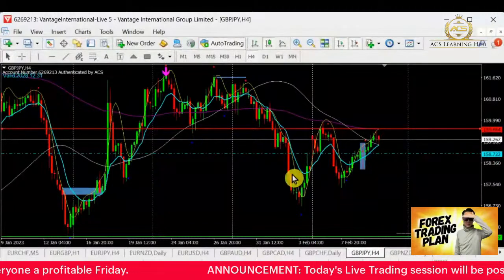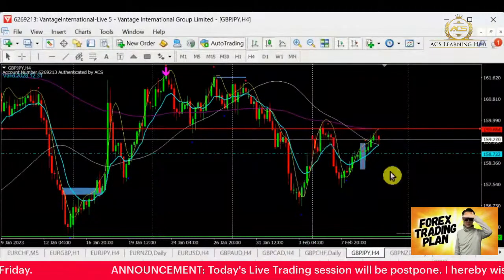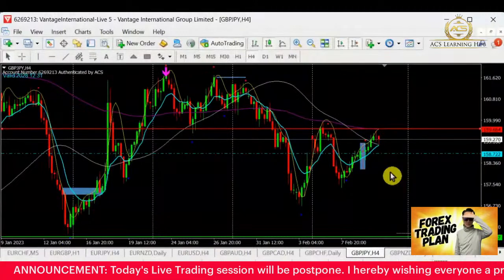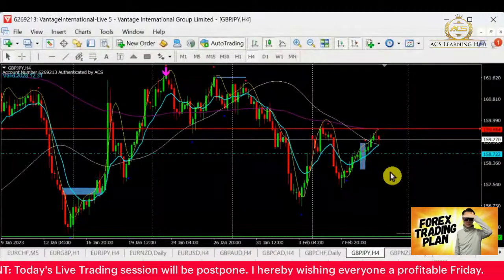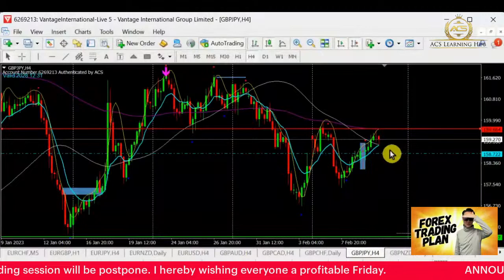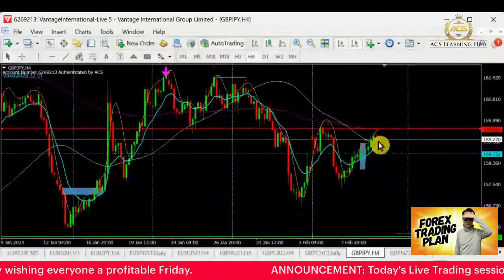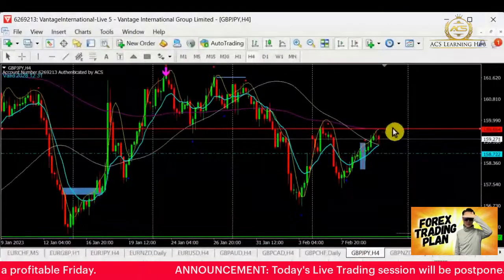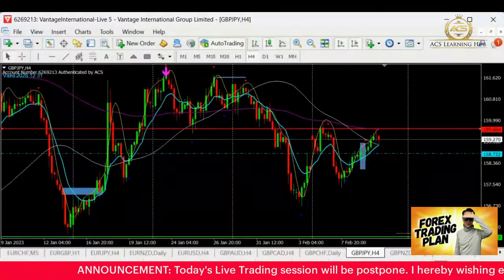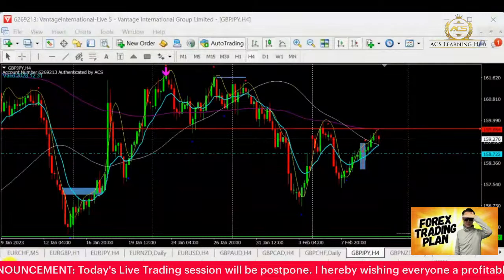Over here, it looks like the selling is very highly possible today. Even if it's not selling right now, we can wait for the second half of the day. It can even test in and start selling. But for Pound Yen, today looks like it's good.